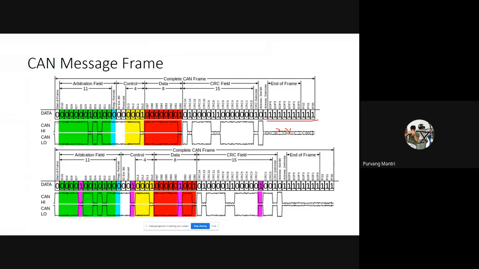It is just a dominant 0, which is the bump and the drop in the CAN high and the CAN low wire. Then it transmits the identification number, the 11-bit identification number. So in here, the identity number was 000000100100. So this is the 11-bit number. Now, usually, when we decide the identification number, we use hex code, hex decimals. So hex decimals are 0x, AA, or AB, or AD, or AC.